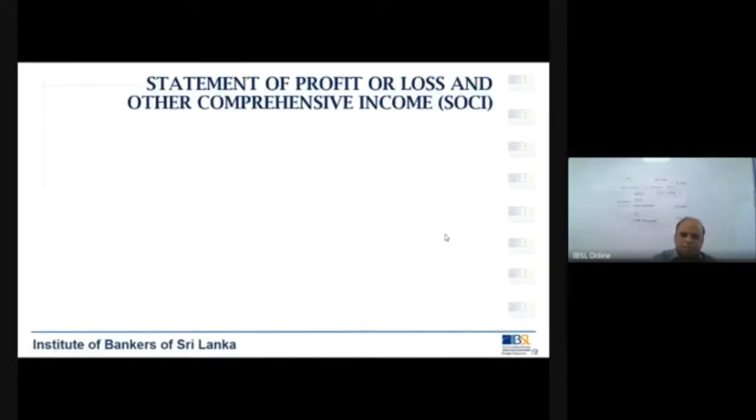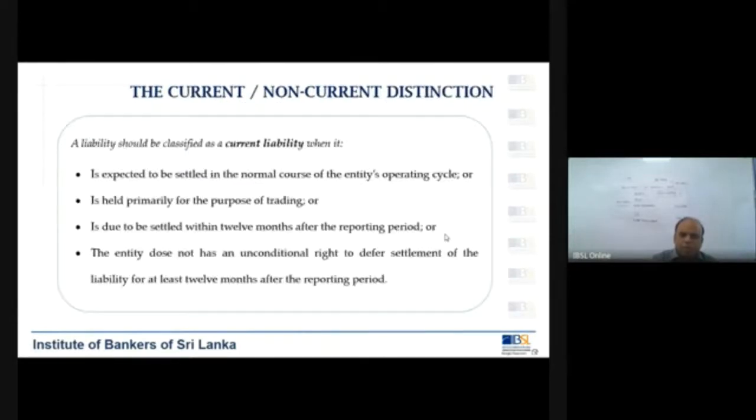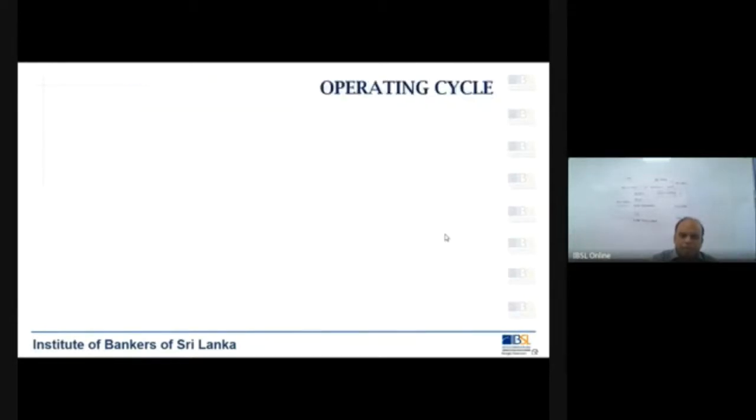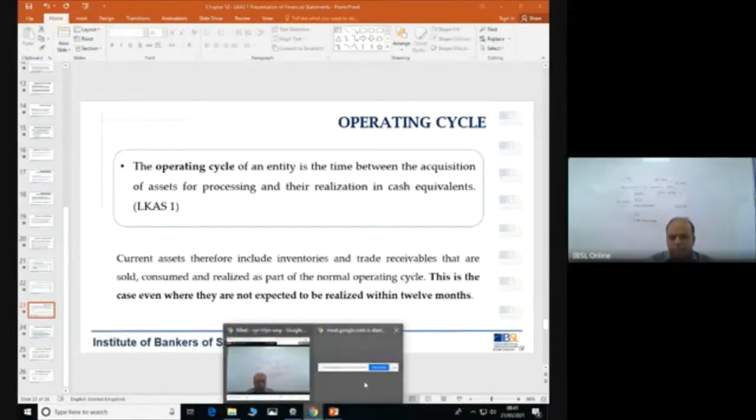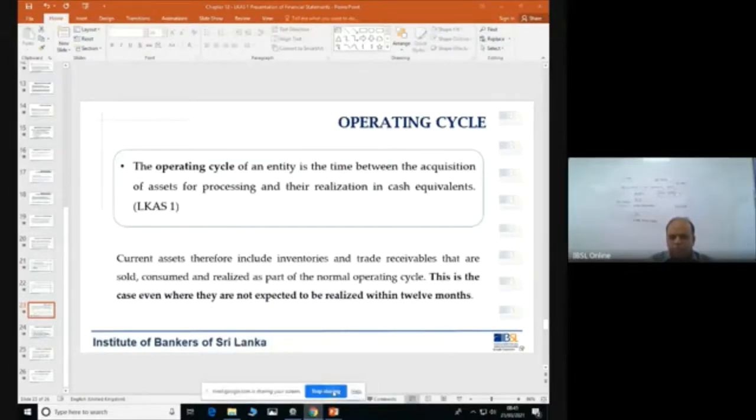Okay. Right. Now we look at what this operating cycle is. The operating cycle of an entity is the time between the acquisition of assets for processing and their realization in cash. So very simple, very straightforward, but let me give you an idea.